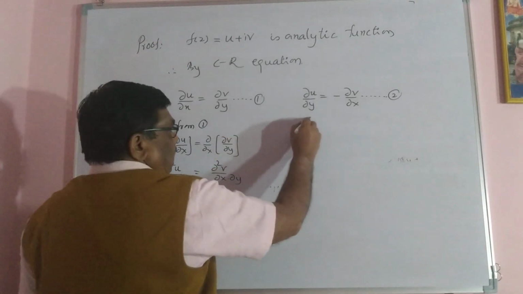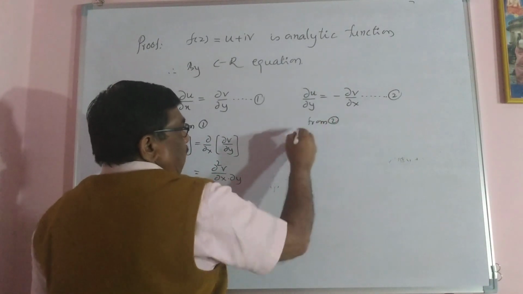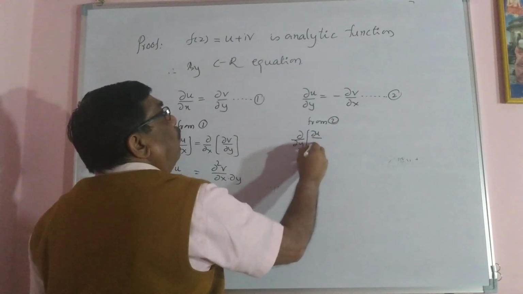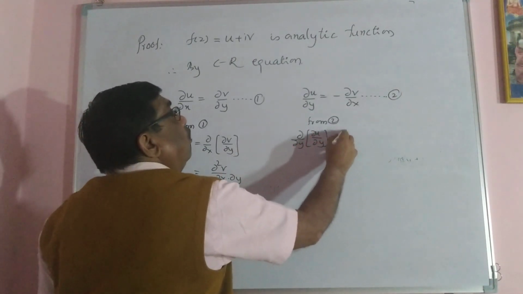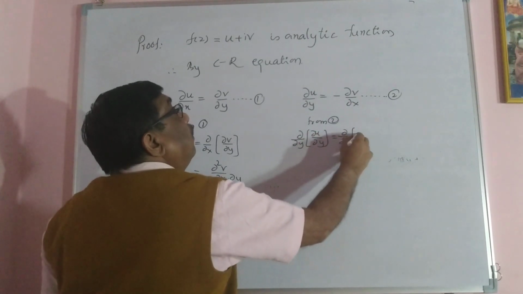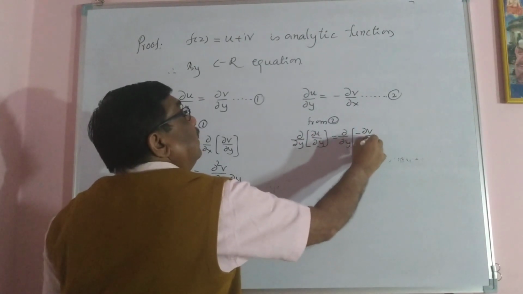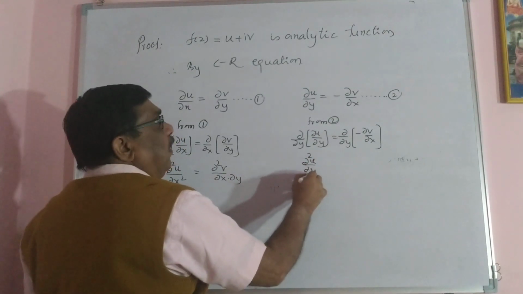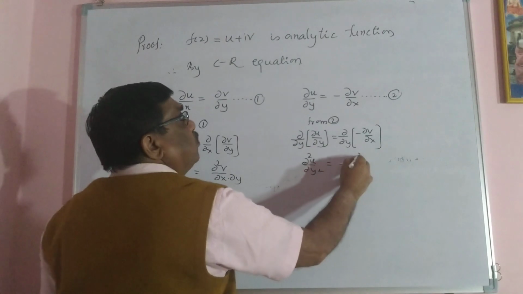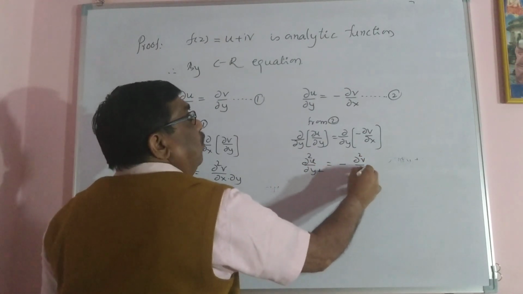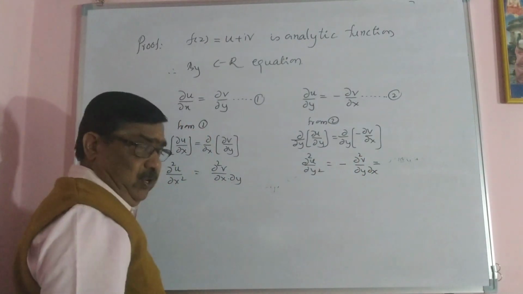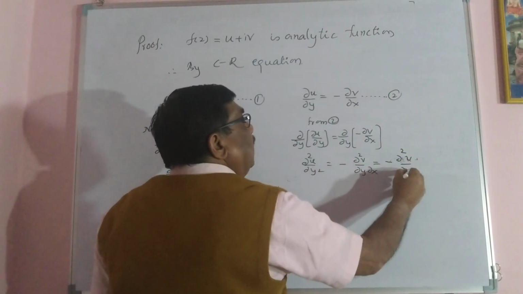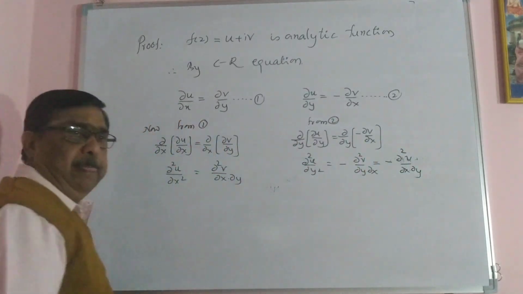Similarly, from 2, differentiate partially with respect to y. Dou by dou y of dou u by dou y equal to dou by dou y of minus dou v by dou x. It is dou square u by dou y square equal to minus dou square v by dou y into dou x. It is also equal to, minus sign as it is, dou square v by dou x into dou y. It is a commutative condition.